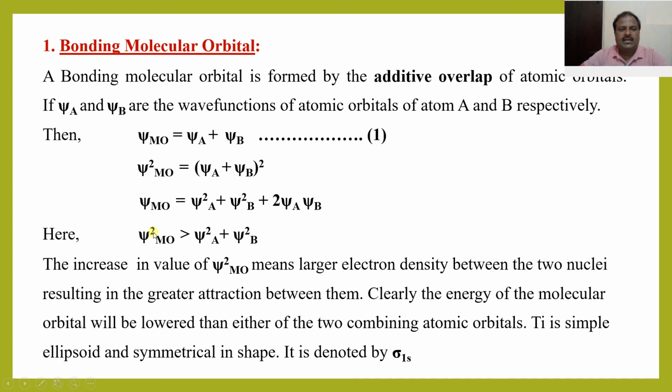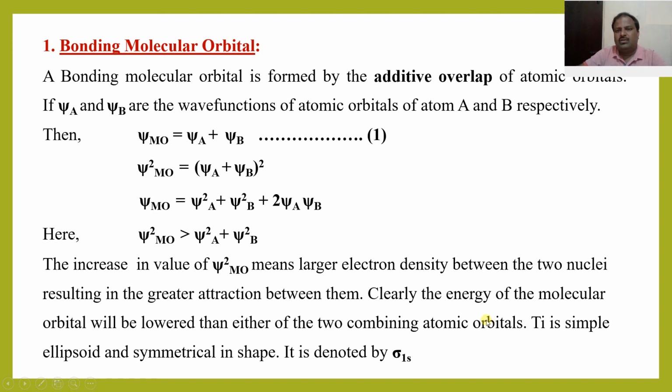So here psi square MO is greater than psi square A plus psi square B. That means the increase in the value of psi square MO means larger electron density between the two nuclei, resulting in greater attraction between them. So in case of bonding molecular orbital, the electron density moves towards the nucleus. Clearly the energy of the molecular orbital will be lower than either of the two combining atomic orbitals.